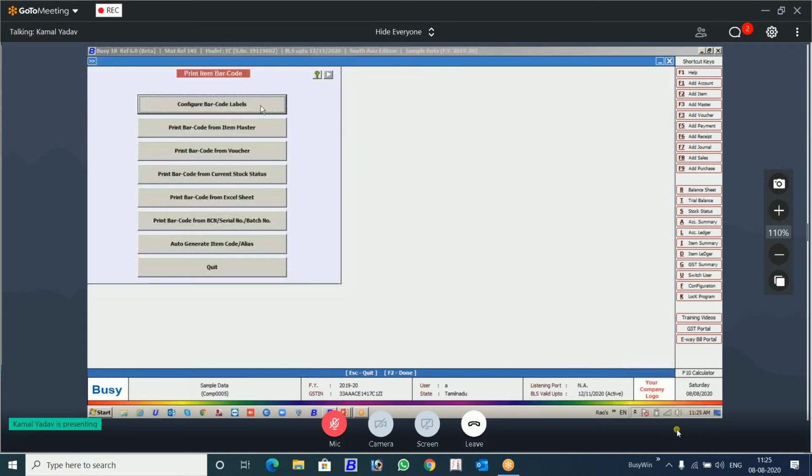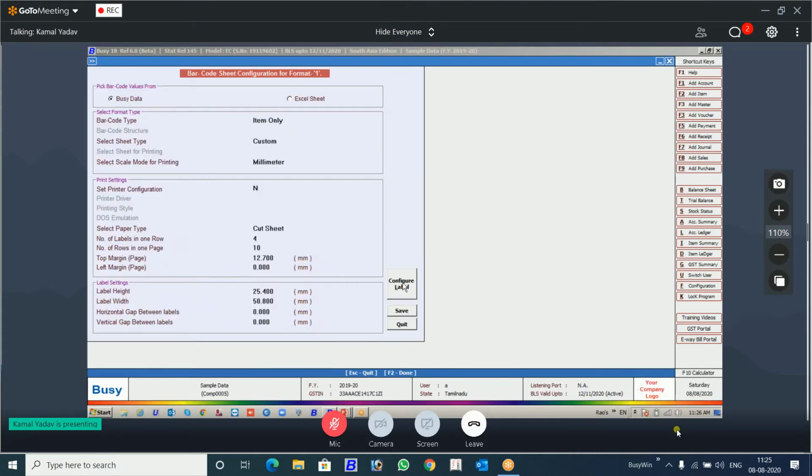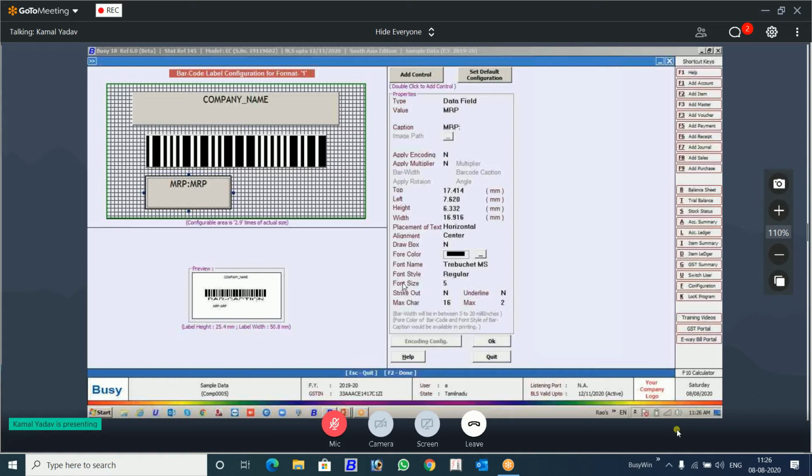Item barcode, I think most of you know this feature. This is the designing part. See, this is the default we get from the item barcode configuration. There is a barcode here. Now you want a QR code instead of this barcode. This is in great demand. You go to a jewelry shop, you will find the QR code these days. In electronics also, these days you will find the QR code. So you can design the QR code and print from this utility.